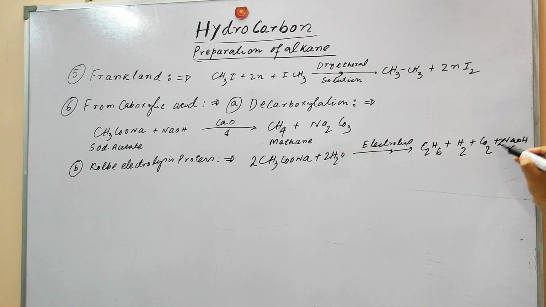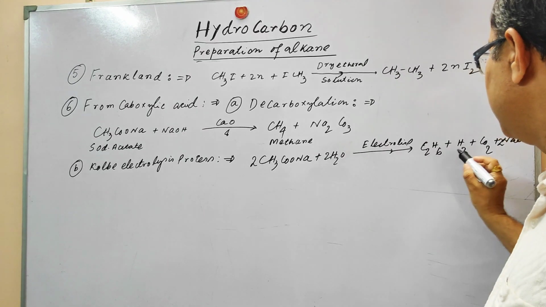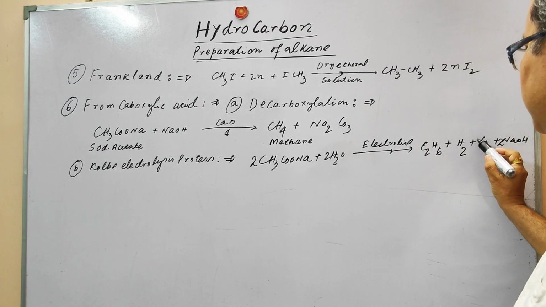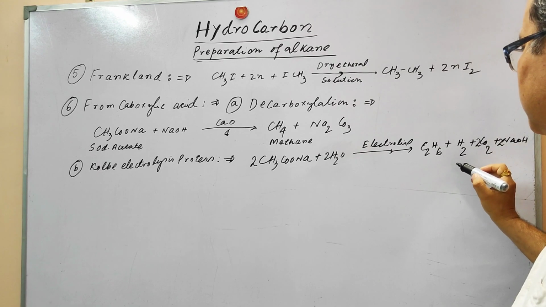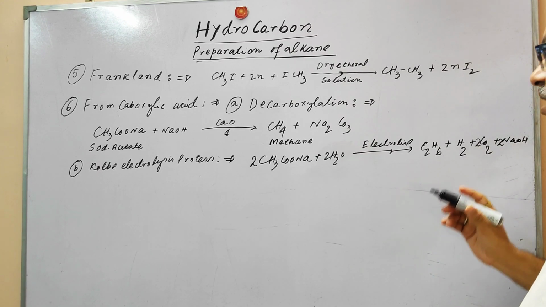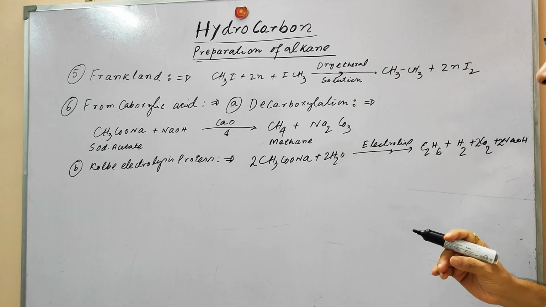The balanced equation is these two, and here are these two. So how this reaction proceeds, let us understand.